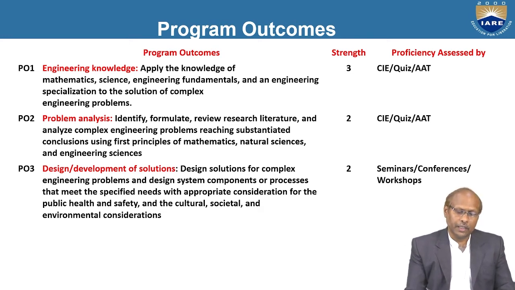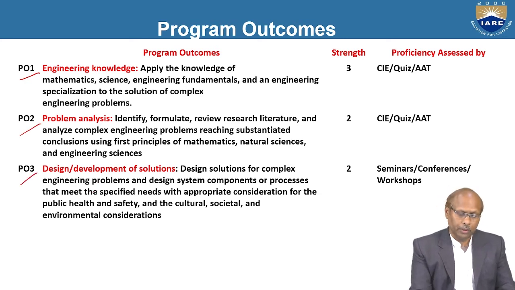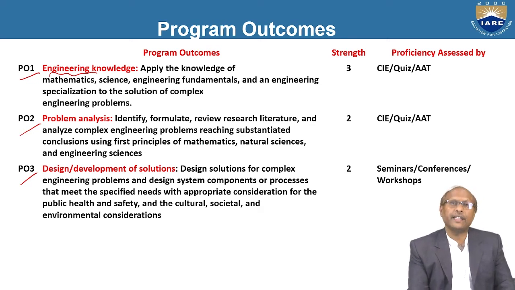Once you study this particular course, how these are interlinked with the particular program or your BTech program. In engineering, there are three program outcomes: PO1, PO2, PO3. Engineering knowledge, the first one, talks about applying the knowledge of mathematics, science, engineering fundamentals, and engineering specialization to the solution of complex engineering problems. And its strength is 3. And its proficiency you can measure with the help of CIE or quiz or AAT. That means these are all your internal assessment techniques.